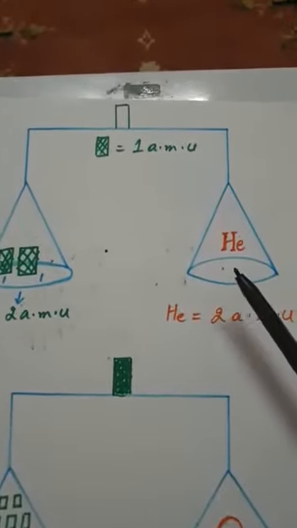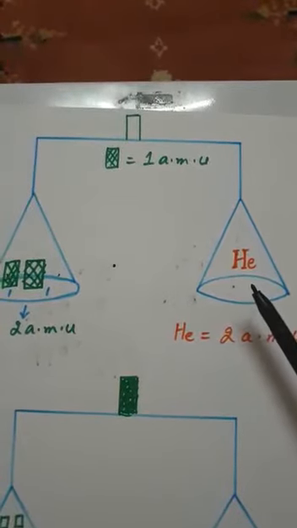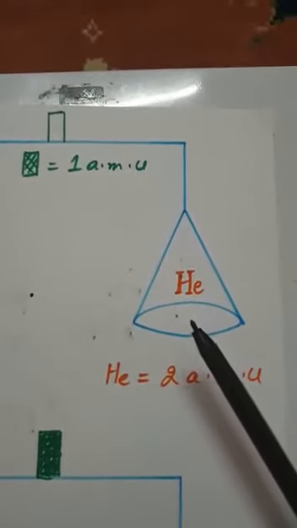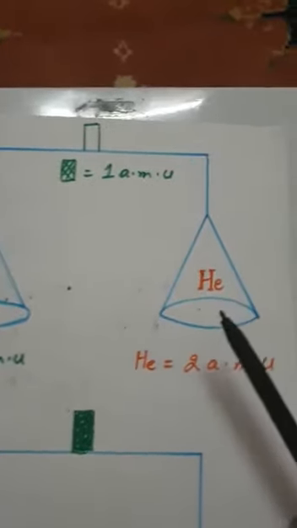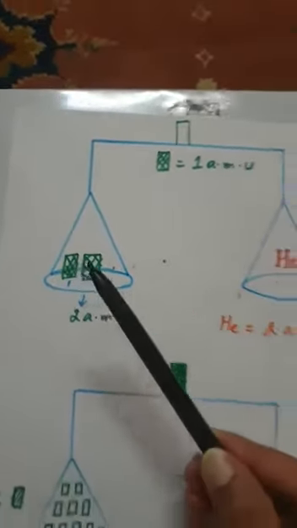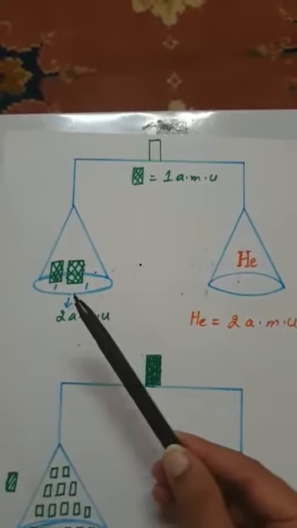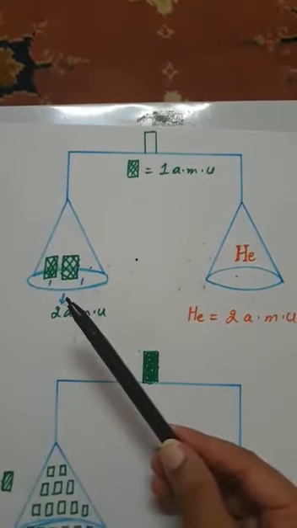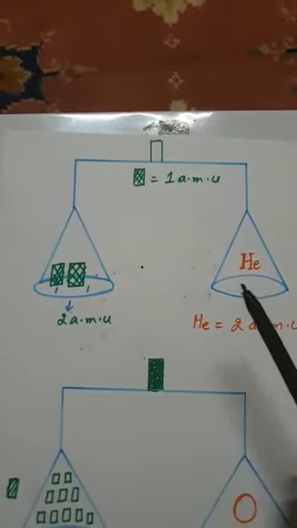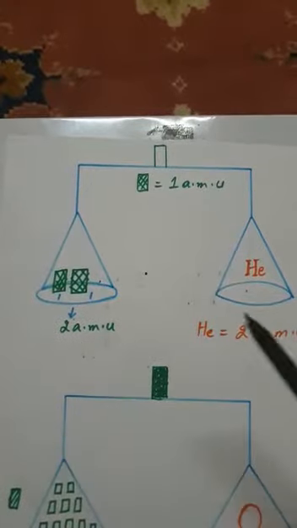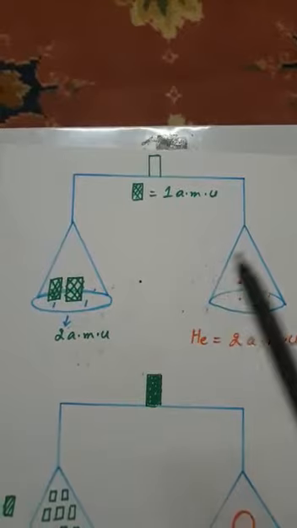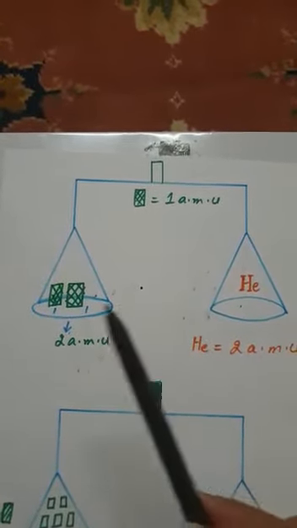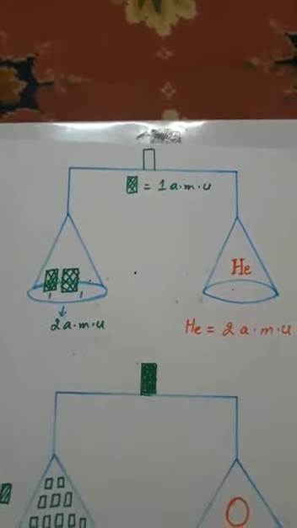In this diagram you can see that we have an element helium, and we don't know the atomic weight of helium. Now for balancing of that helium, what we will do, we will take standards. When we take 2 standards on the second pan, then the two pans of the balance are equal. For that reason, for comparison, we are taking 2 parts of that carbon 12.